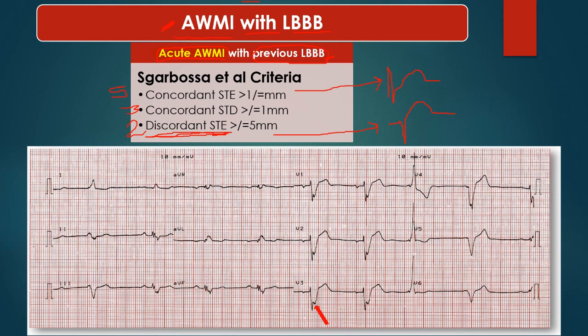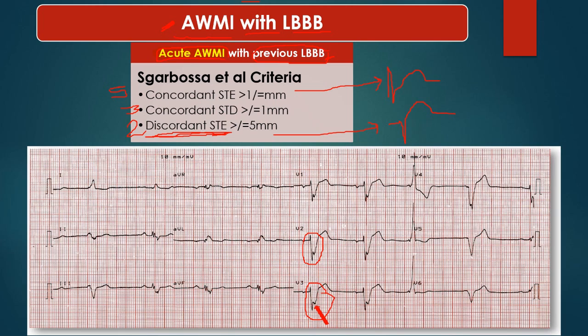Now this ECG is misplaced over here because it should be in the next slide. But here what we see is a notching of the S wave in lead V3 and a notching in lead V2. This is seen in old anterior wall MI with previous left bundle branch block, and this sign is known as Cabrera's sign.